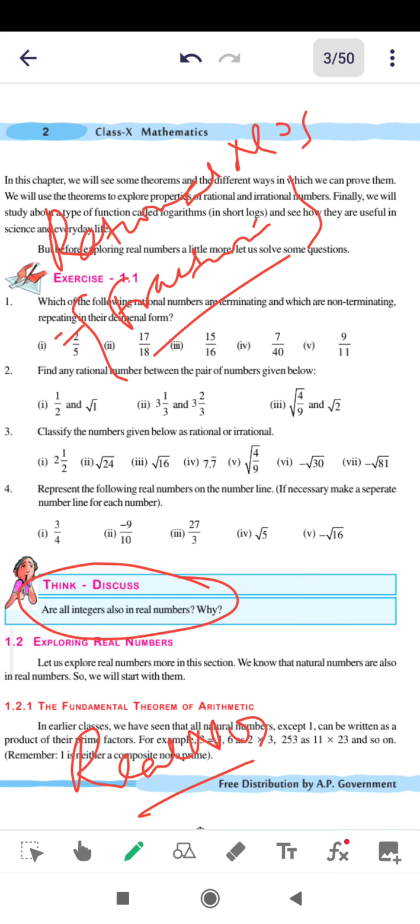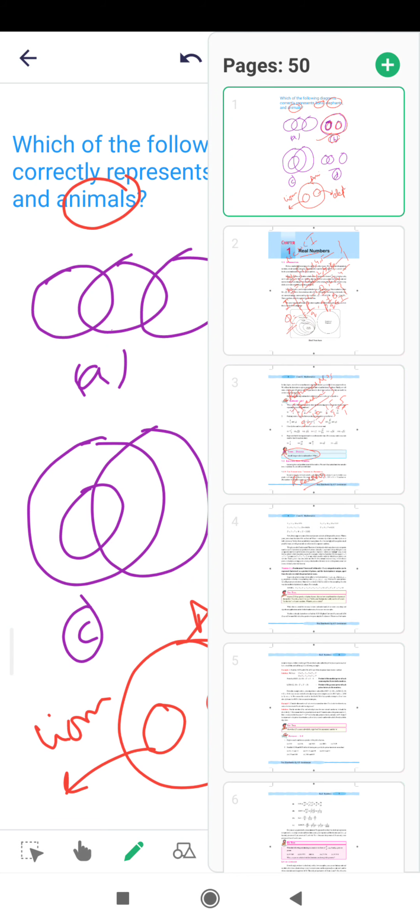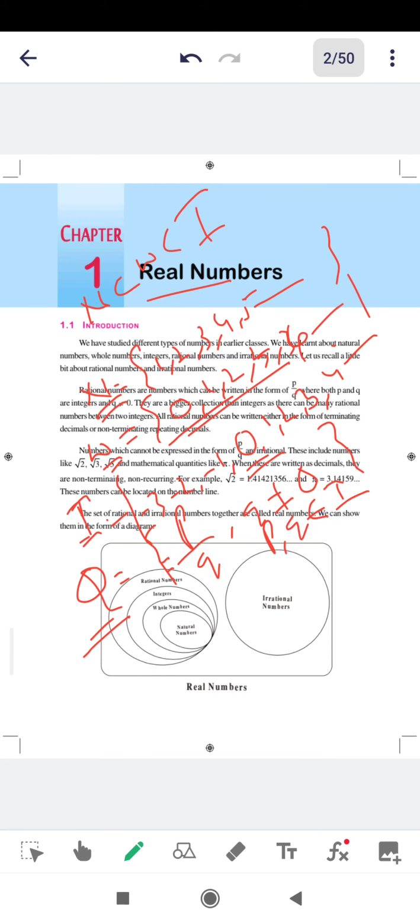For example, 5 is an integer, but I can write it as a fraction: 10 by 2, 15 by 3, or 5 by 1. All numbers can be written like this. Therefore Q is rational numbers, and the next one is irrational numbers, which we generally represent with Q star.